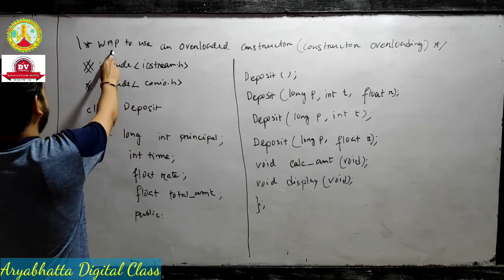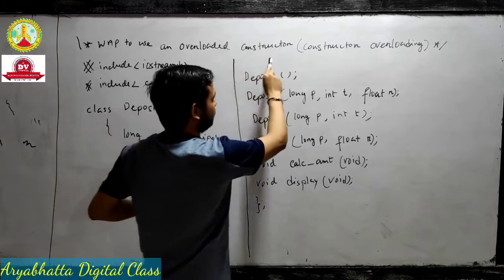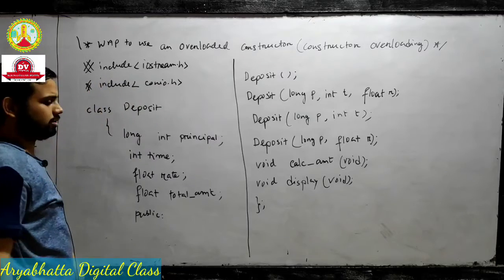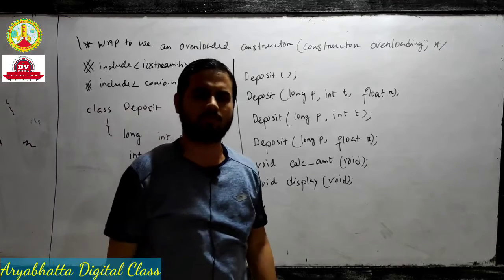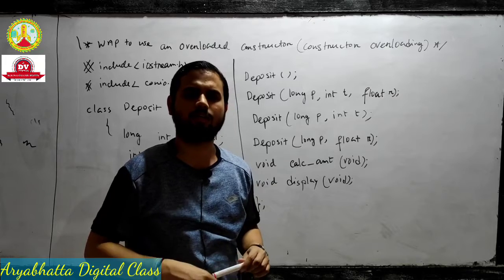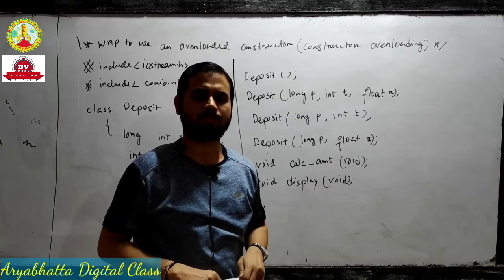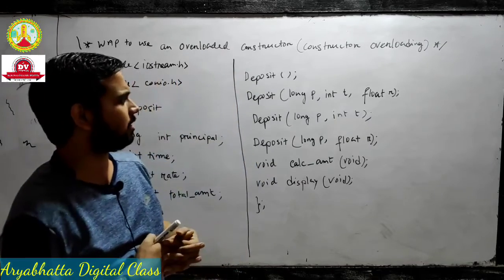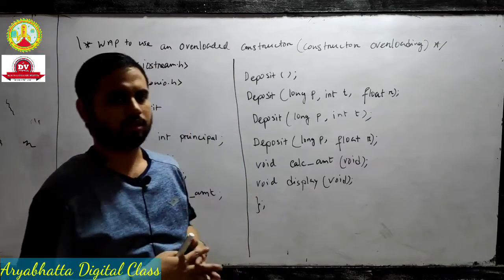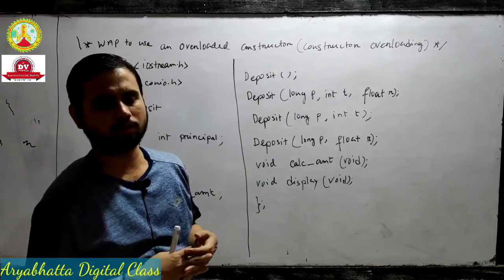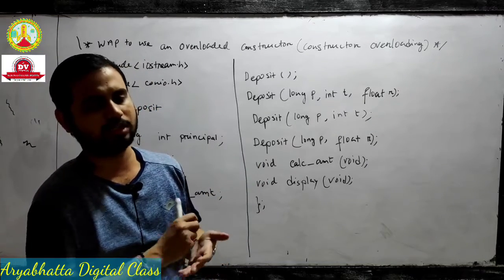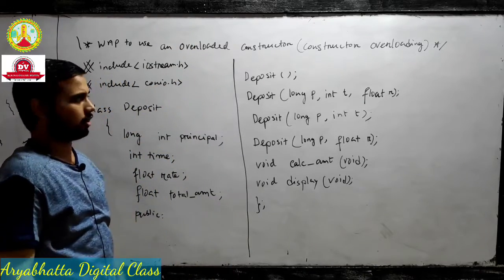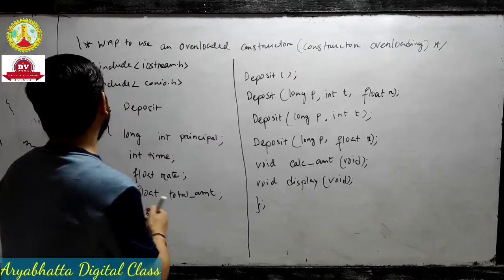Write a program to use an overloaded constructor. In brackets I write constructor overloading. Because in 2018 or 2019 one question came in the final: what is constructor overloading? Explain, and write a program in C++ to explain constructor overloading. The question asks you to write a definition and you must write the constructor overloading program. That's why it is very important.